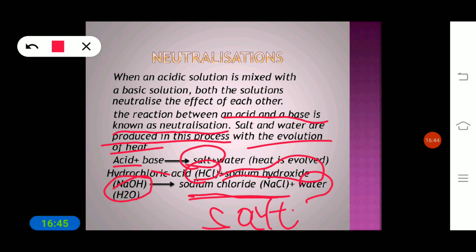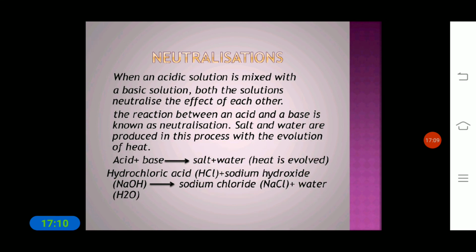So when we mix acid and base, what do we get? It produces salt and water. For example, hydrochloric acid mixed with sodium hydroxide produces sodium chloride. Sodium chloride is the chemical name of the salt that we use in our cooking. Without salt the taste of food is not good. So this is about neutralization.